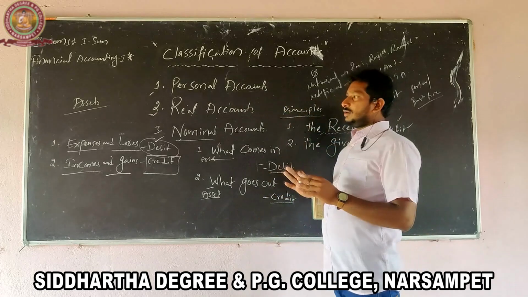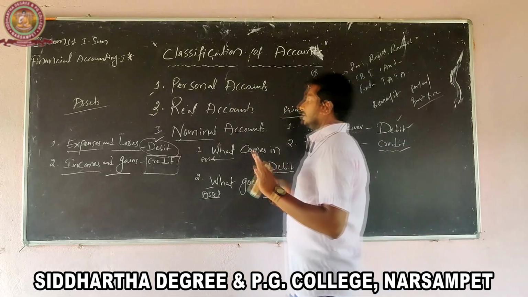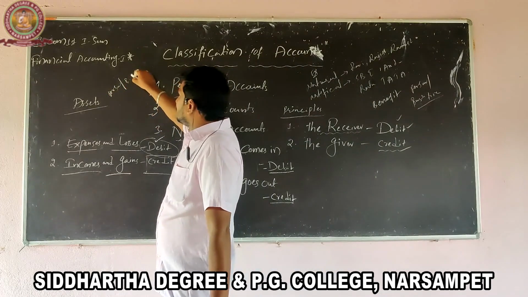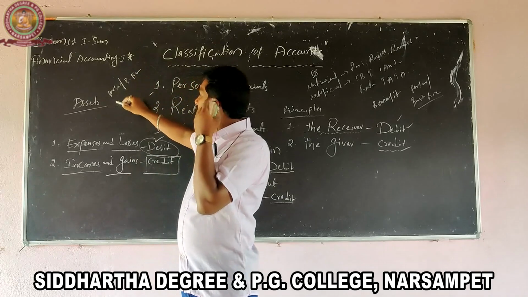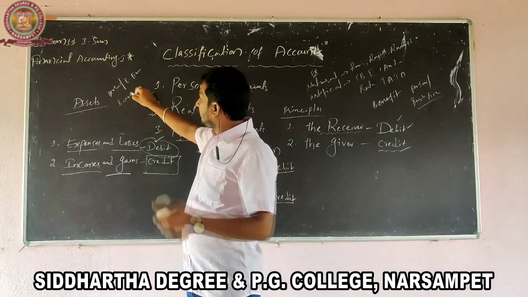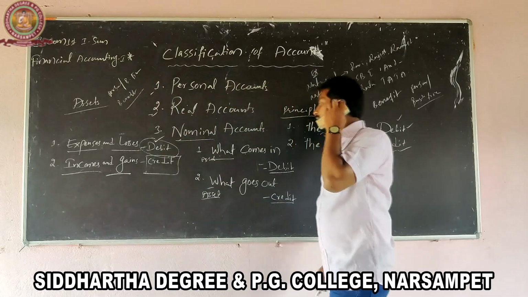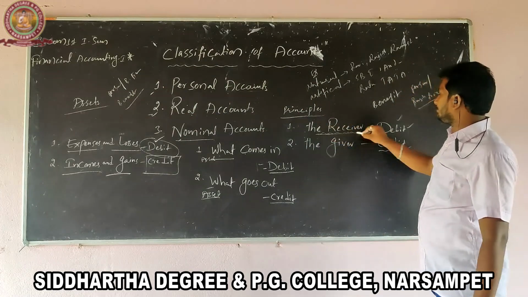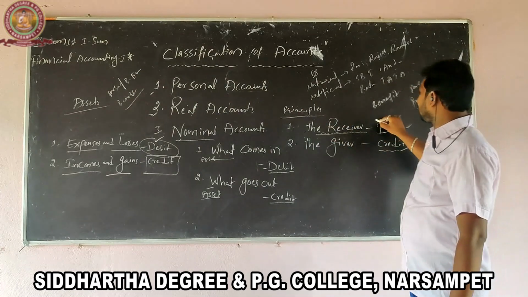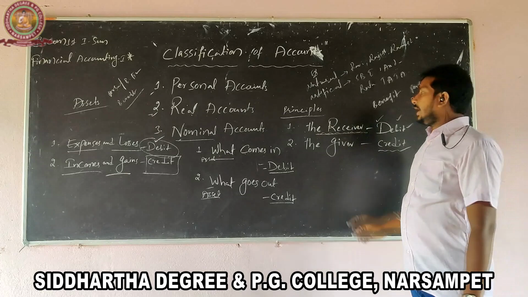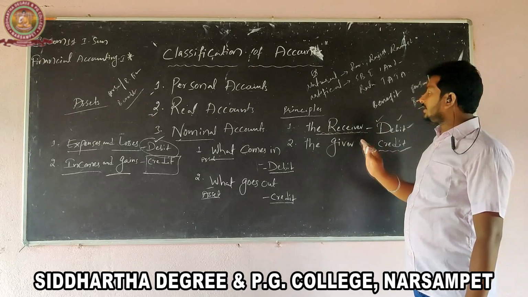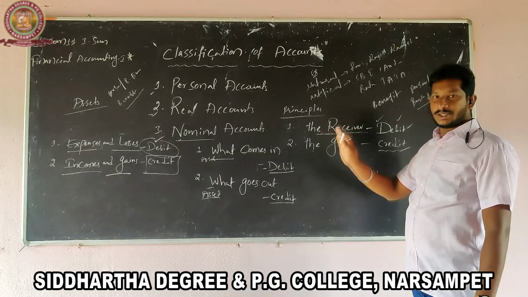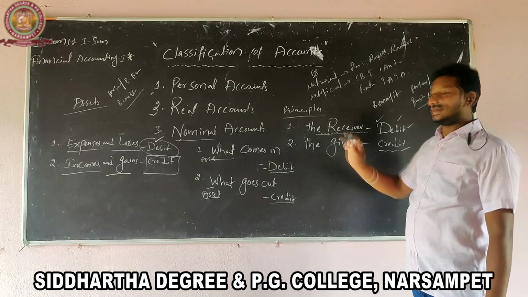The personal account has three aspects: person, business firm, and benefit. A person or business firm receiving benefit, his account is to be debited. And the person or business firm giving benefit is recorded on the credit side.